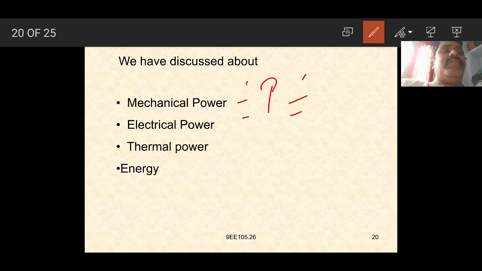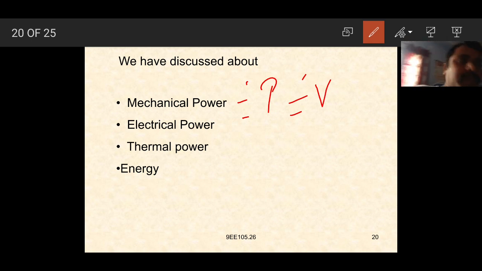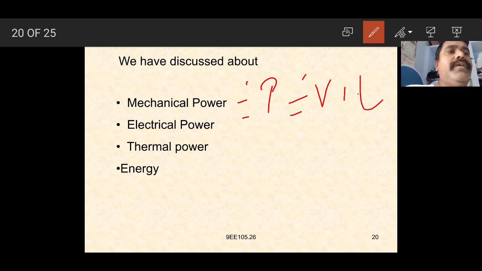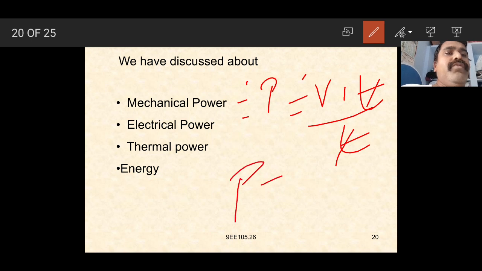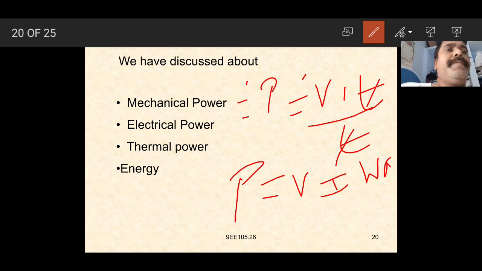Work done is V into I into T divided by time taken. T and T get cancelled, and we get the answer. Power P is equal to VI, measured in watts here.